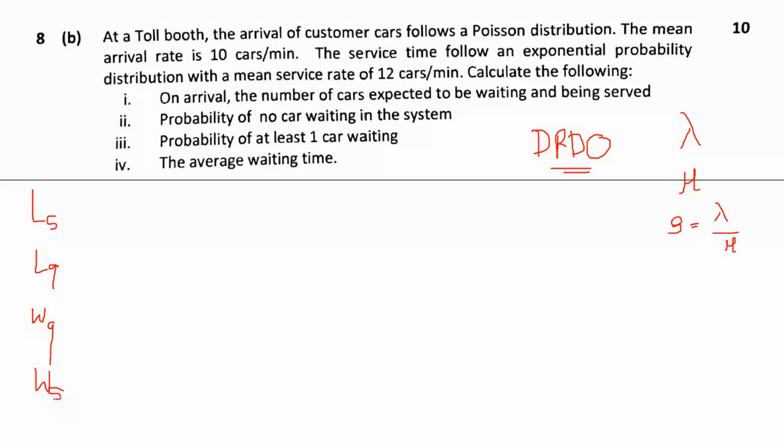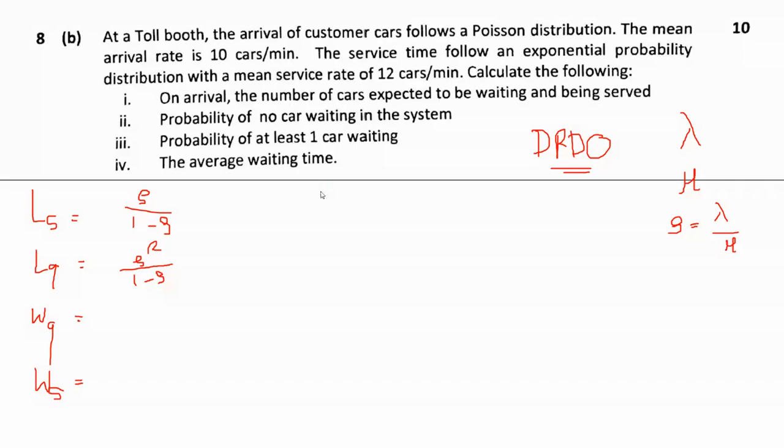I hope you know the basic definitions and equations. If you don't know the equations, then these are the equations for you, because the derivation is very long and it is not possible in one video. In any next videos, I will derive these equations also.